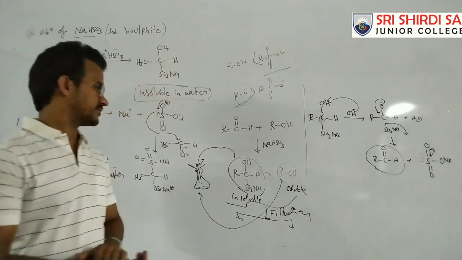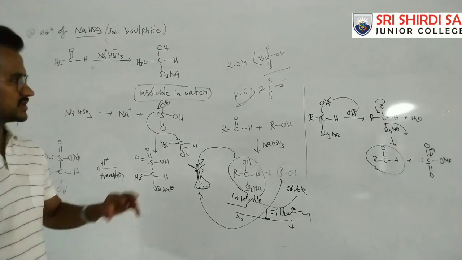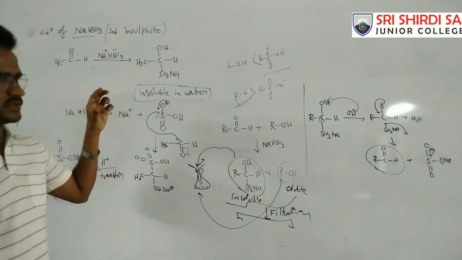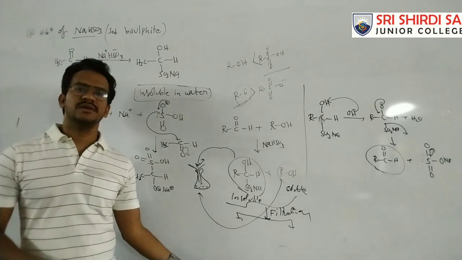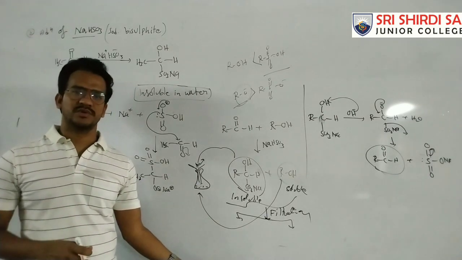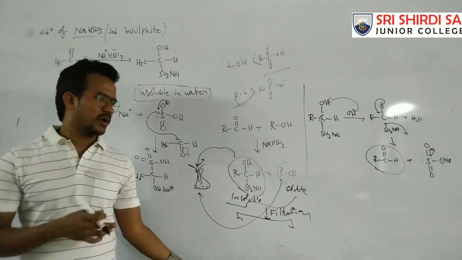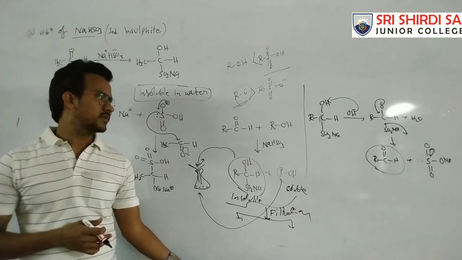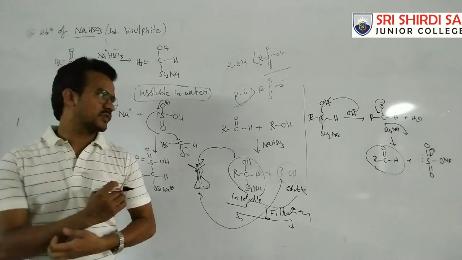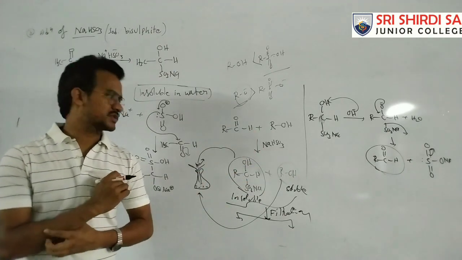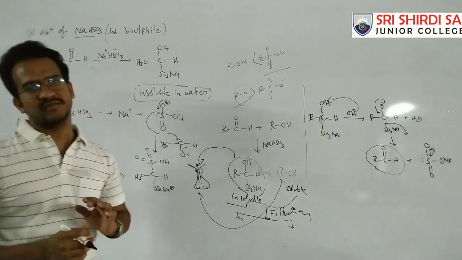So this reaction, the addition of sodium bisulfite, can be used for the purification or separation of carbonyl compounds. These two compounds are separated by first reacting with sodium bisulfite.